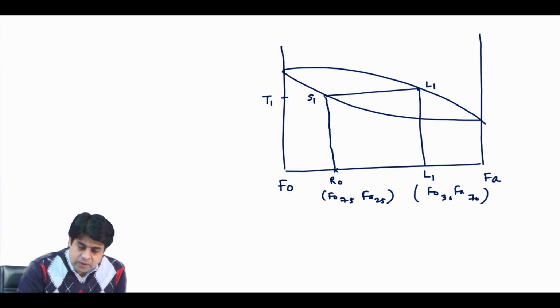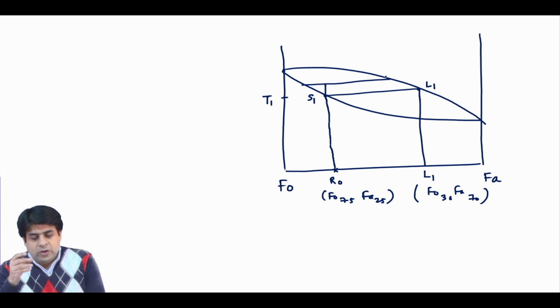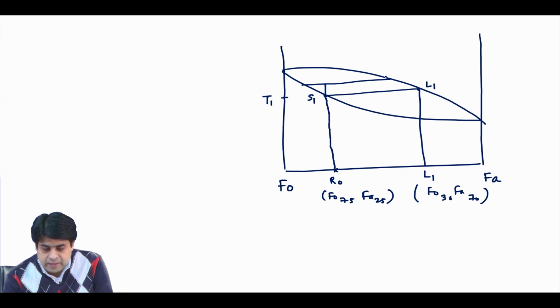But when you further supply the heat, your liquid composition is richer in the albite composition.